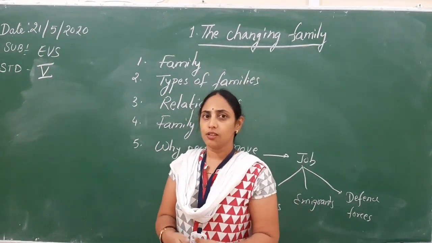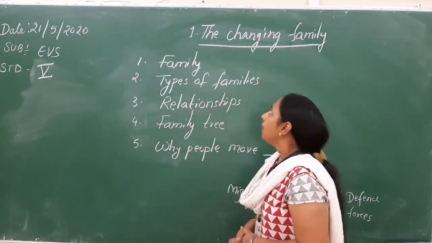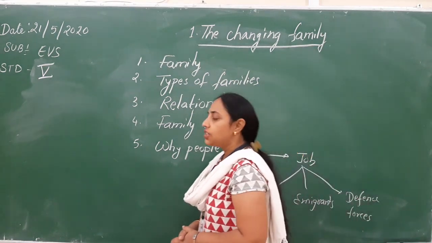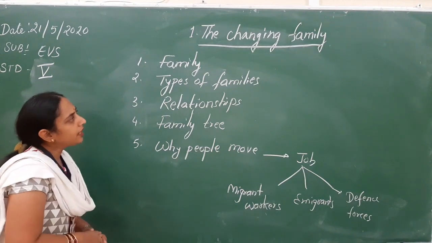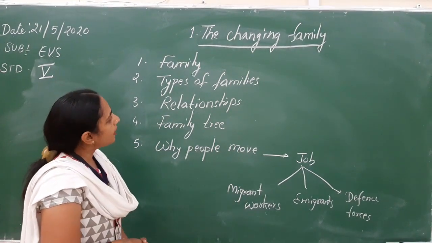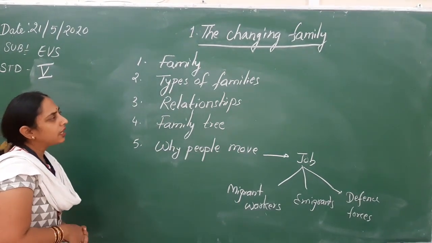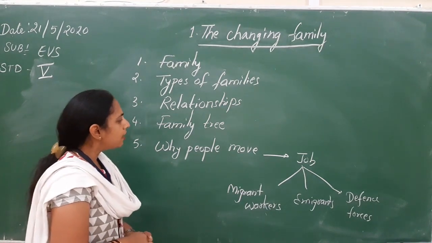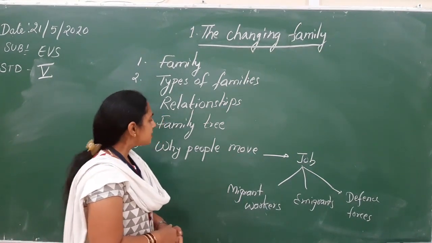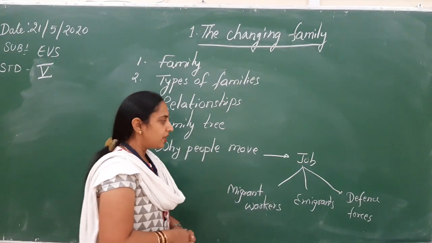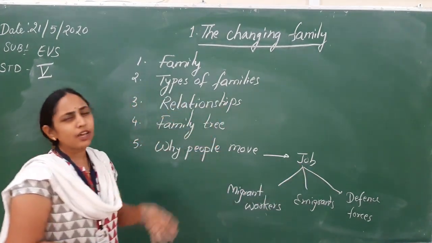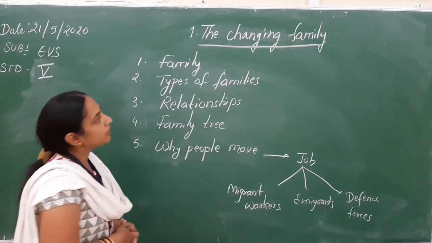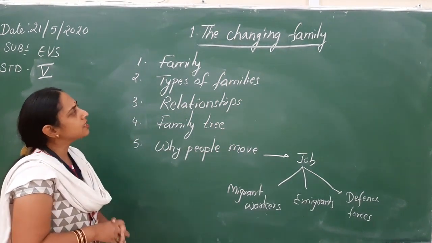In the last class, or we can say in the last video, we have discussed the changing family, the first chapter of your EVS. In that we have seen what is a family, types of families, relationships, family tree and the basic reason why people move. We have discussed that the basic reason is job. So let's have a quick review of all these things, whatever we have discussed in the earlier class.